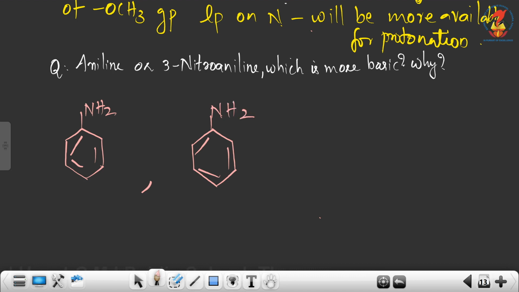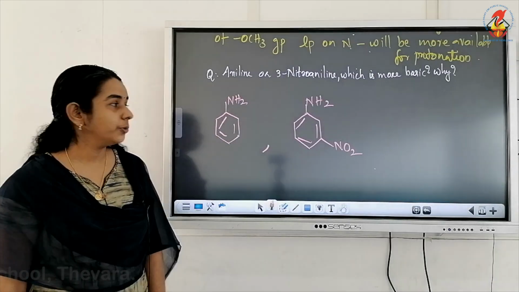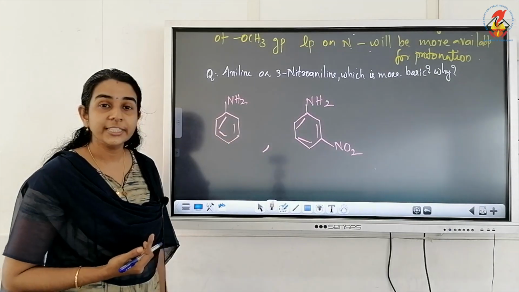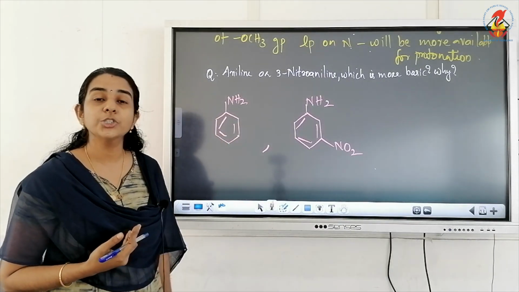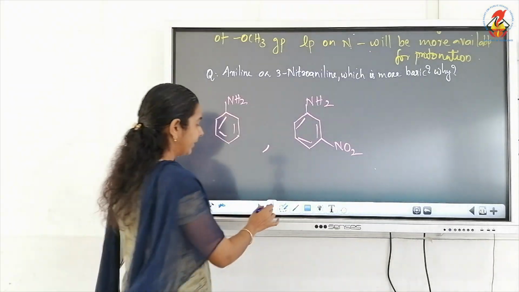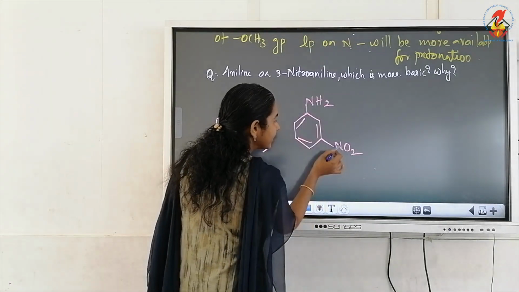At the third position, 1, 2, 3, there is a nitro group. Compare these two, both are anilines, and the only difference is that in the second compound we have a nitro group. And remember, what is the effect of nitro group? Yes, it is minus I.